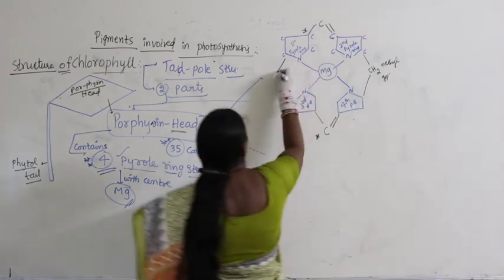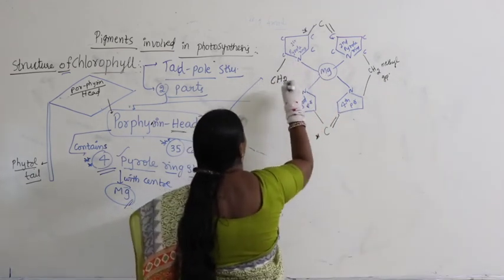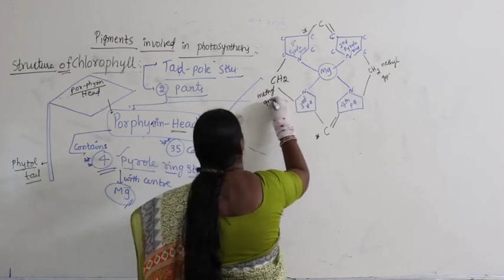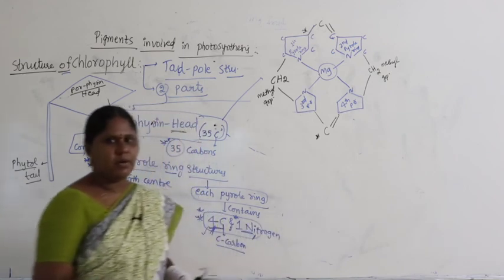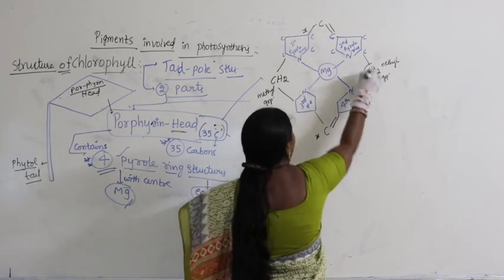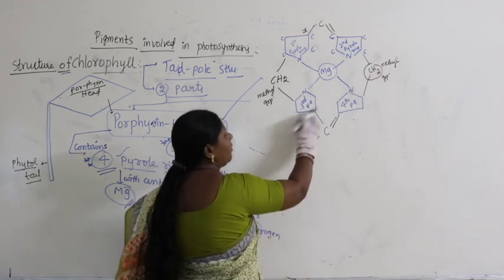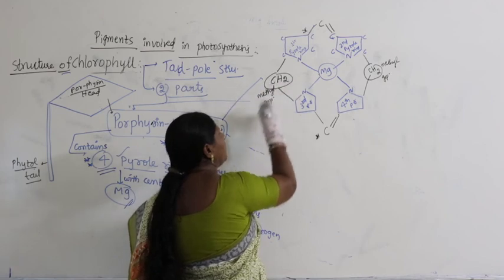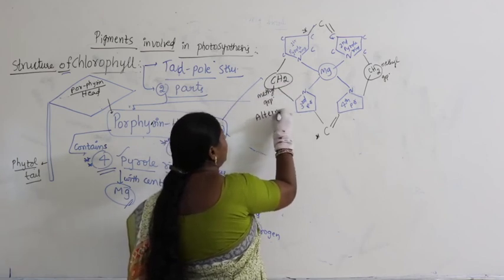Here also these two are connected with a methyl group. Alternatively, meaning once with C double bond O, then methyl group, and the next 2 pyrrole rings are connected with C double bond O, and the next 2 pyrrole rings are connected with a methyl group alternatively.